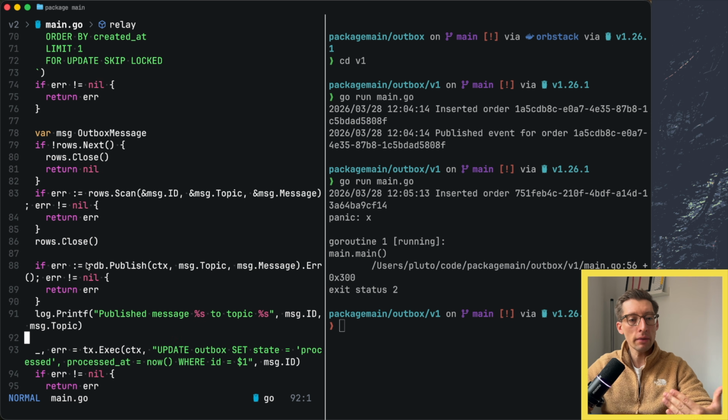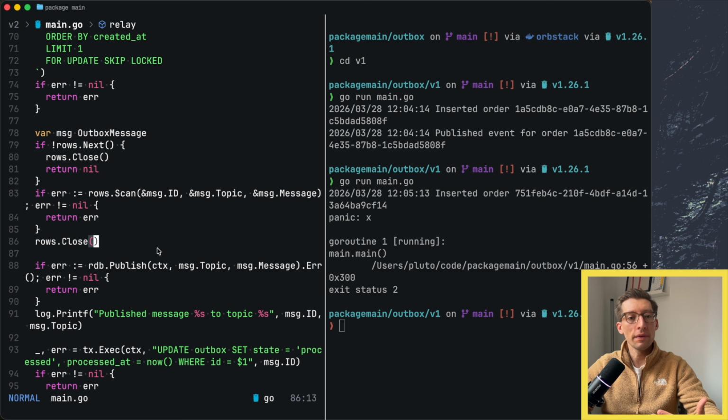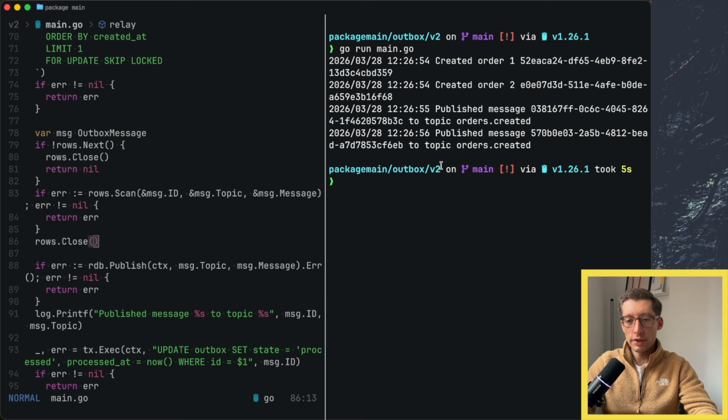And now, as you can see, something can happen in the middle. Maybe our relay is not working at all. The message won't be marked as processed, and the next time we can replay it. And just to confirm that everything works, let's run this program from the v2 subfolder. As you can see, the orders were created first, and then they've been published to the message broker from our relay Go routine. So what we did here was polling.